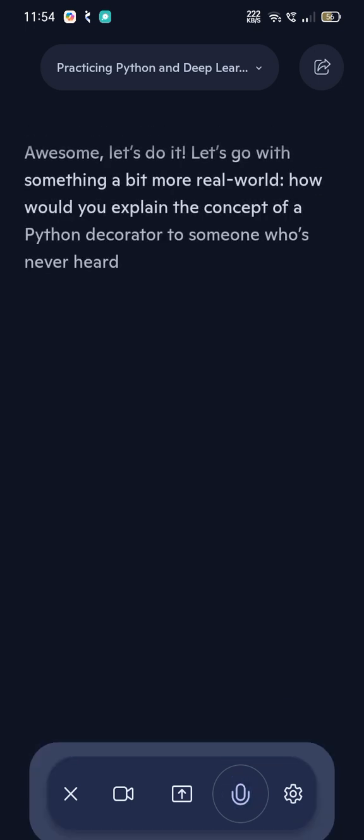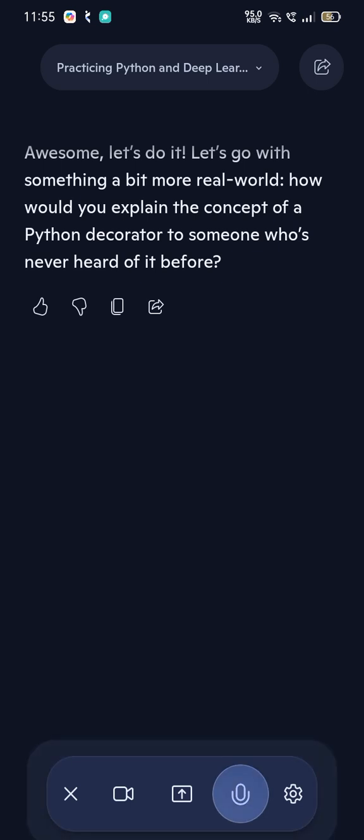Awesome, let's do it. Let's go with something a bit more real world. How would you explain the concept of a Python decorator to someone who's never heard of it before? Okay, so a Python decorator adds extra behavior to the original function without changing its actual code. You create your decorator function, and you take a function as an argument which denotes the original function.